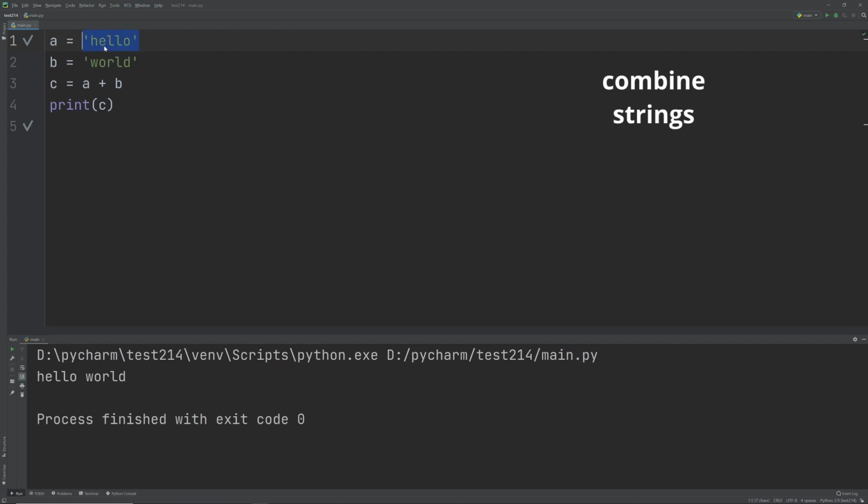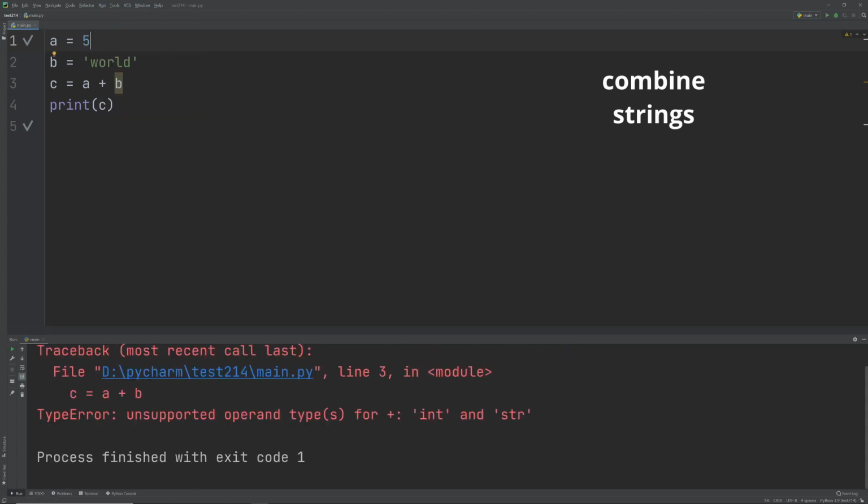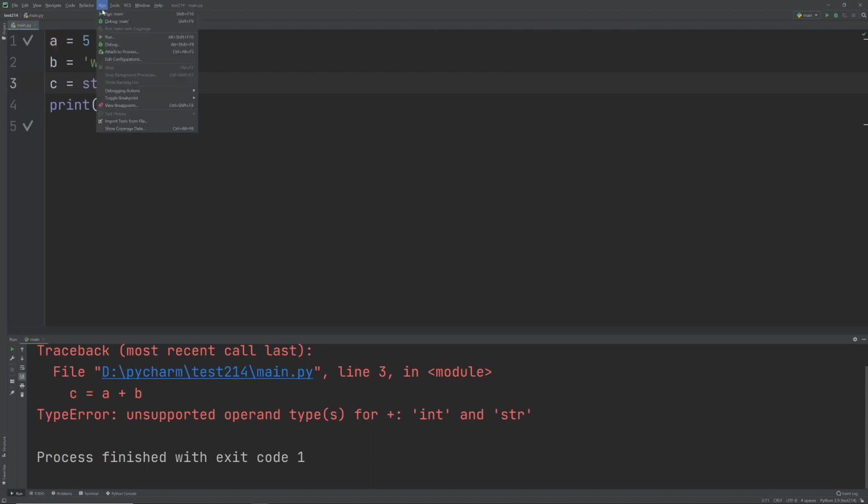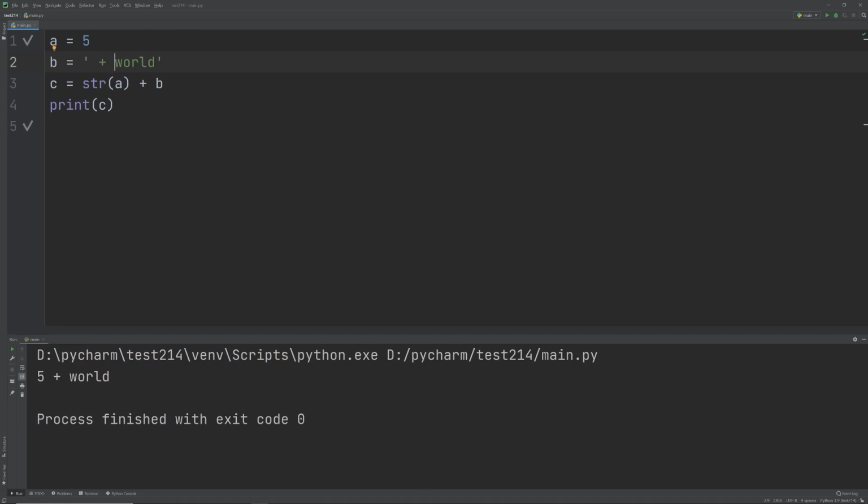Suppose they're not both strings, suppose one of them is an integer, a equals 5. When you run it, it's not going to work because a is an integer, a is not a string. So what we have to do is convert a to a string. We can use the string converting function. So now we're converting a to a string. Now it'll add up, because they're both strings and I've defined a as a string variable, they can add up.